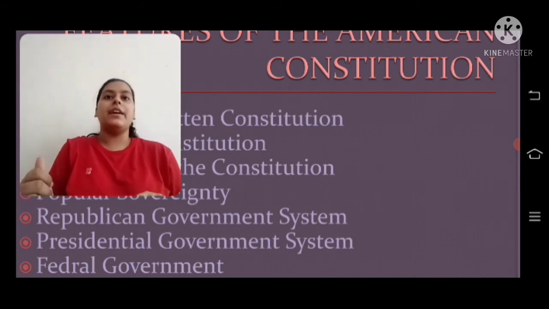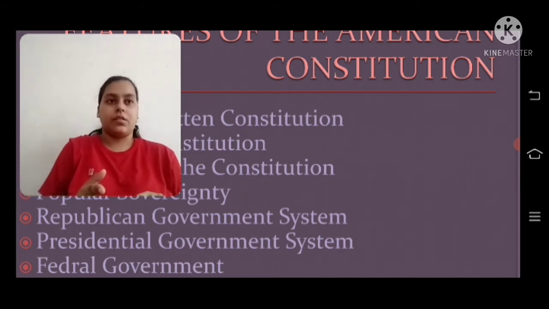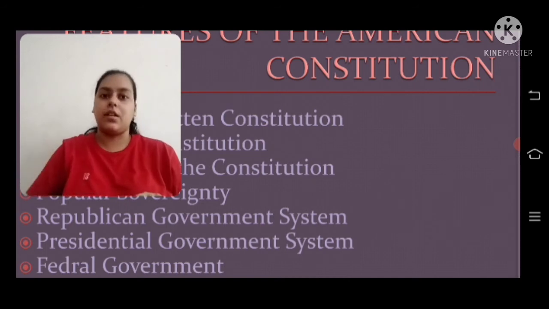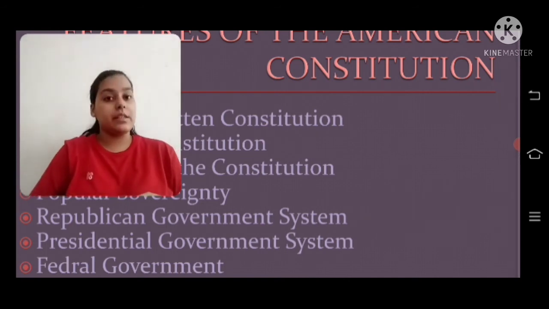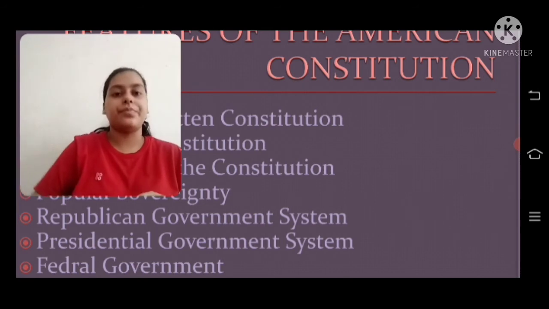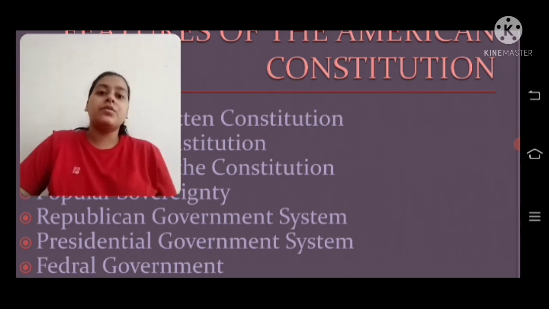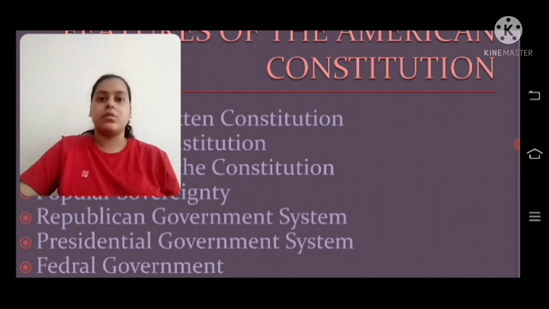Rigidity. It has been pointed out that the American Constitution is supreme and the judiciary is its guardian. When any state legislature or the federal legislature makes a law that is against the Constitution, crosses their boundaries, or violates the fundamental rights of the people, it is declared null by the judiciary with the help of judicial review in the American Constitution, right? So that's why we say the judiciary is the guardian of the American Constitution.